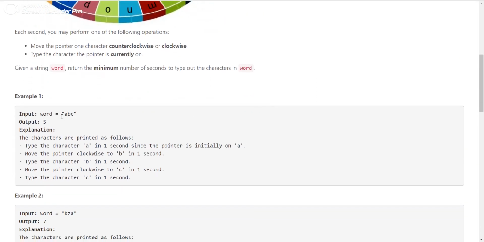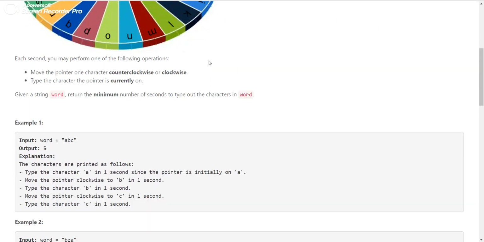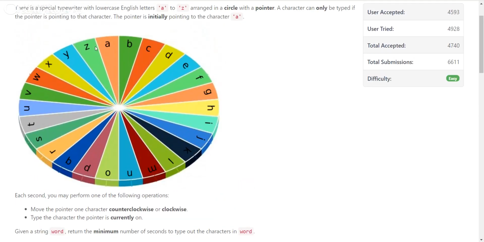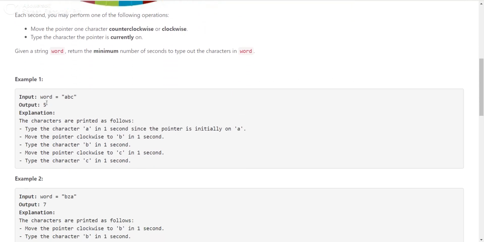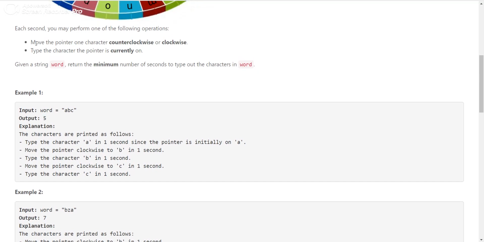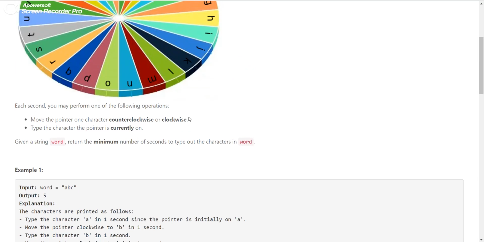You have to make a word, let's say the word is ABC, and you can move this pointer either in the clockwise direction or in the anti-clockwise direction, and you need to make the word in the minimum possible time, since time will be spent on these two operations. One operation is moving the pointer, and the second operation is typing the character.